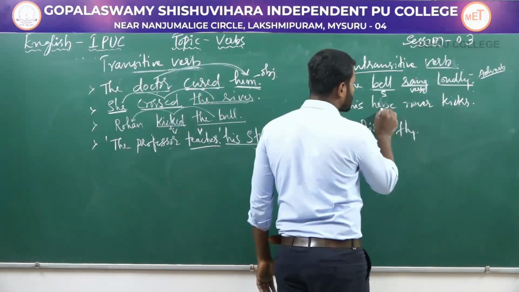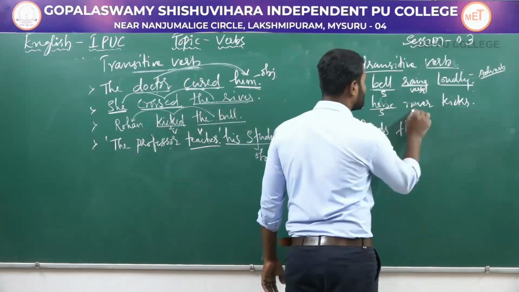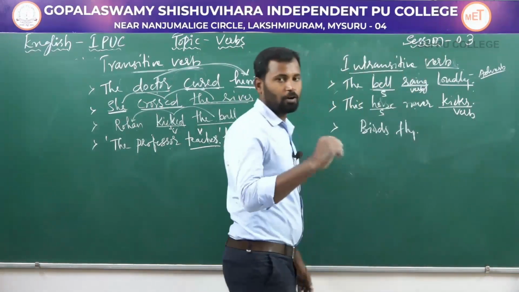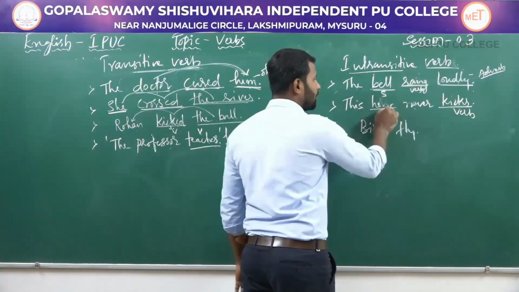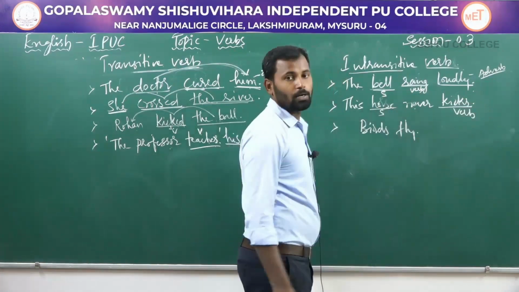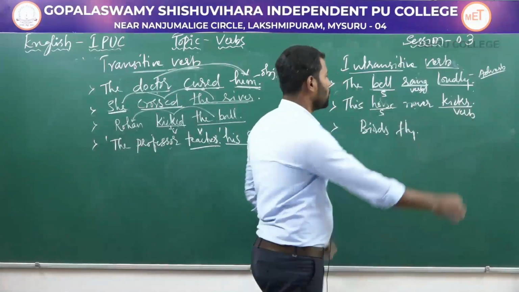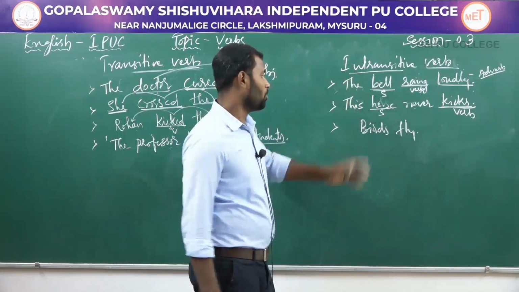And the horse never kicks. Here horse is the subject, kicks is the verb, the action of kicking. The action of this subject does not pass to any object because this sentence doesn't have any object. So the verb kicks is an intransitive verb.